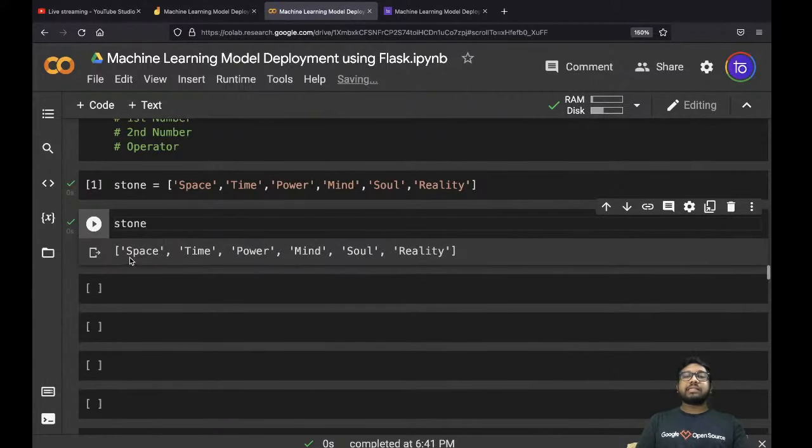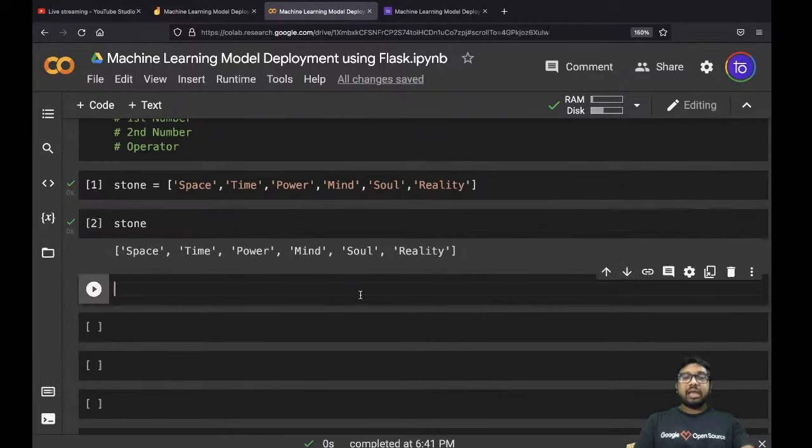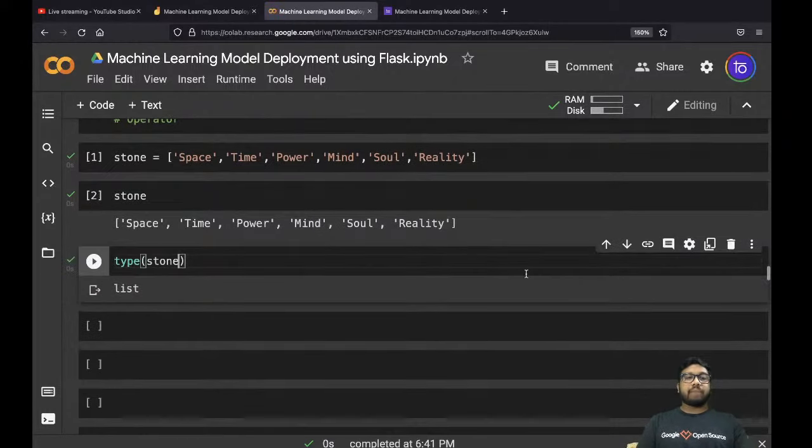Now see, it prints everything over here: space, time, power, mind, soul, and reality. And if you print the type over here, you can see the type is coming as a list. Okay. Now we have seen how you can declare a list.